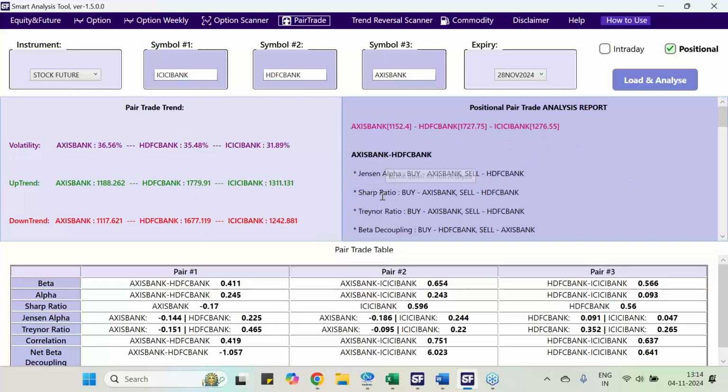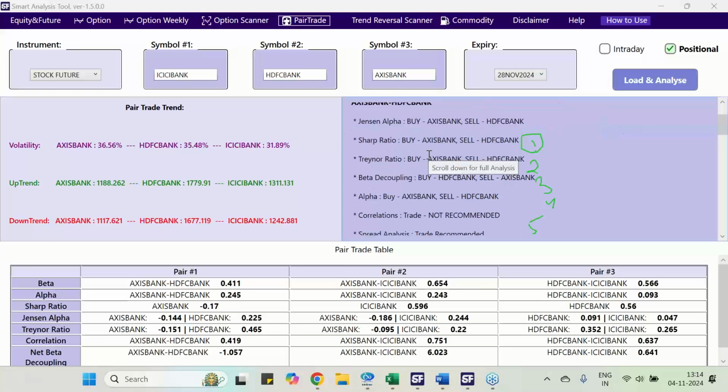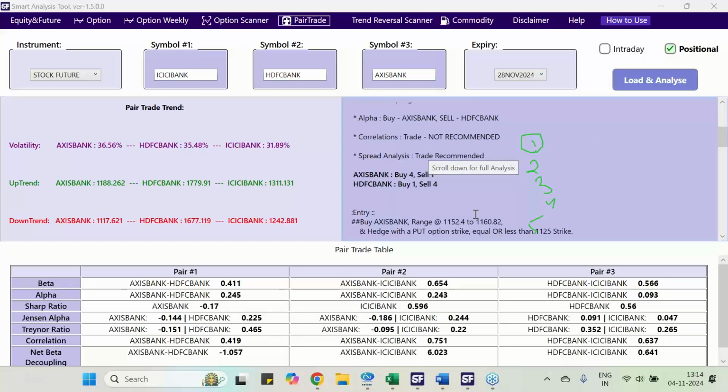Jensen's alpha, Sharpe ratio, Treynor ratio, and beta decoupling each give one count. So this is count number 1, first analysis, second, third, fourth, and fifth. We are doing 5 analyses. Out of these 5 analyses, if I go to the first pair, Axis and HDFC, 4 studies are telling to buy Axis, and 1 study is telling to buy HDFC, and 4 studies are suggesting to sell HDFC.